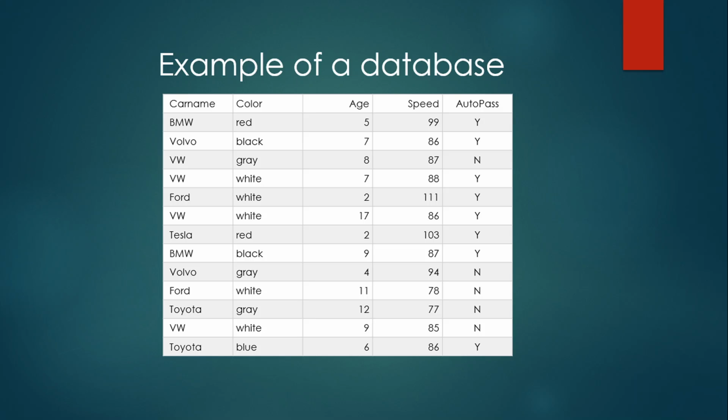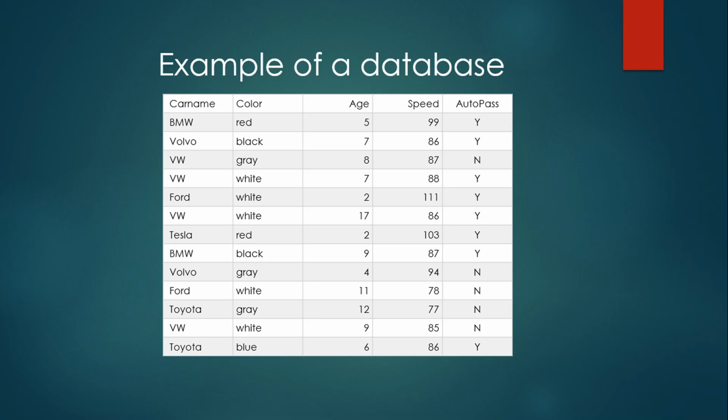And the next one is Volvo, color black, age 7, speed 86, autopass Y. VW, color gray, age 8, speed 87, autopass no or N. VW, white, age 7, speed 88, autopass yes or Y.